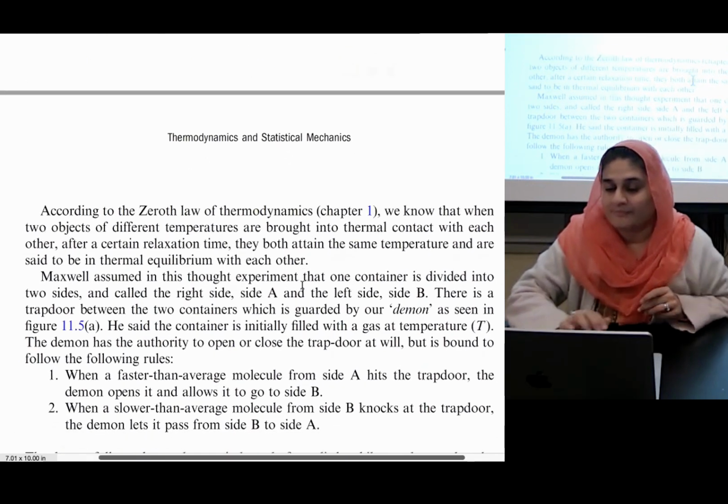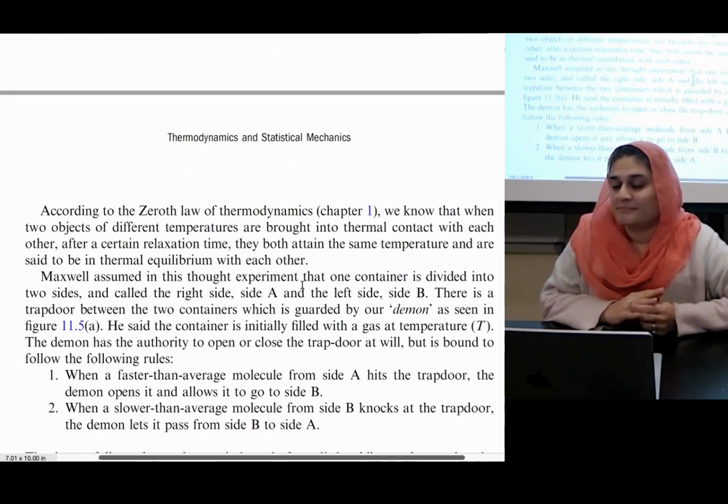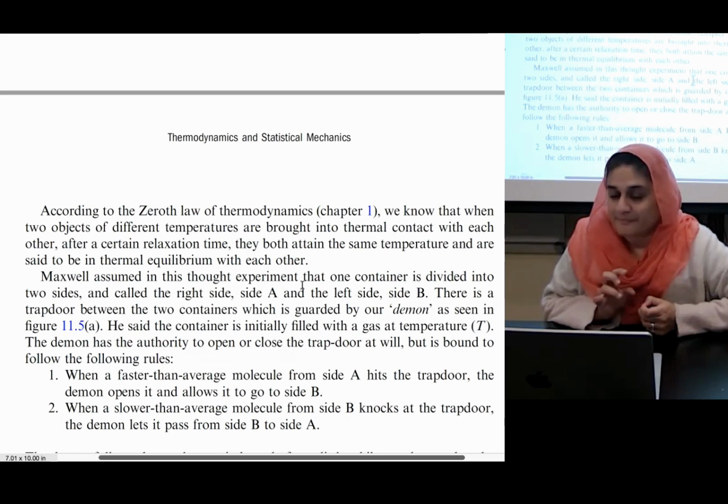According to the 0th law of thermodynamics in chapter 1, we know that when two objects of different temperatures are brought into thermal contact with each other, after a certain relaxation time, they both attain the same temperature and are said to be in thermal equilibrium with each other.